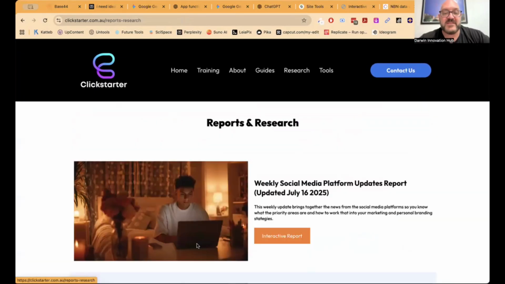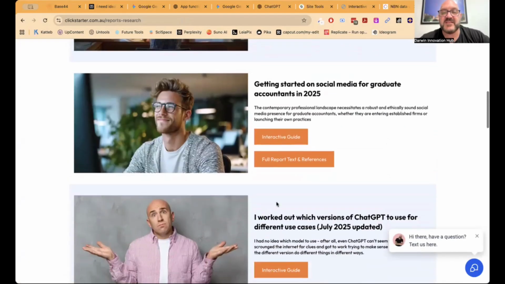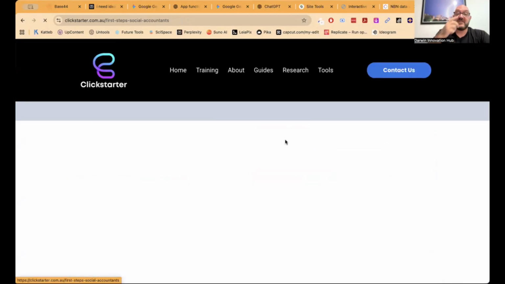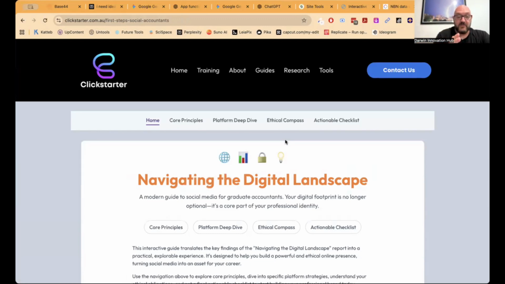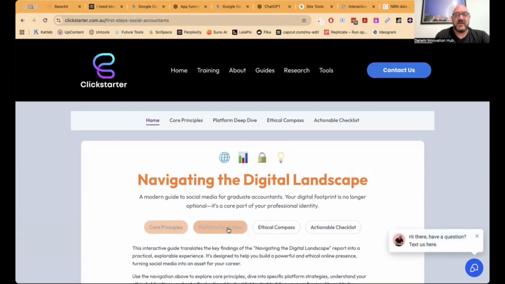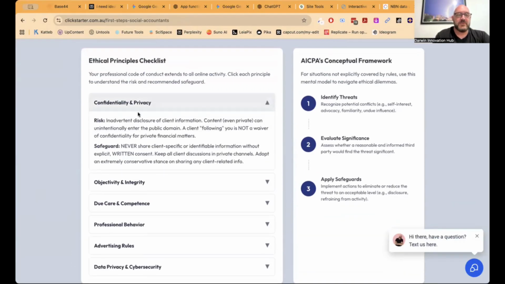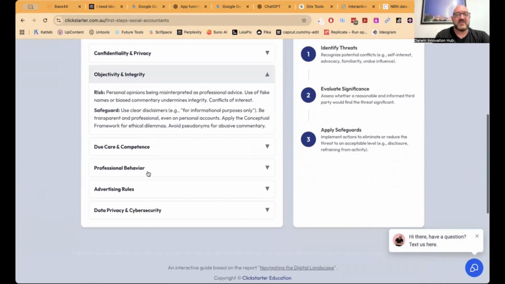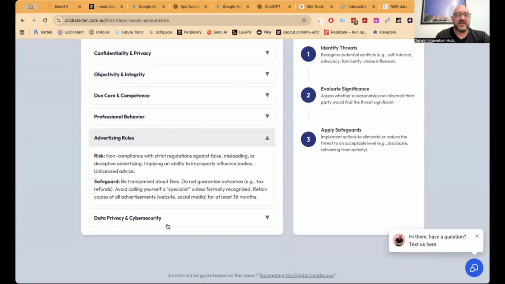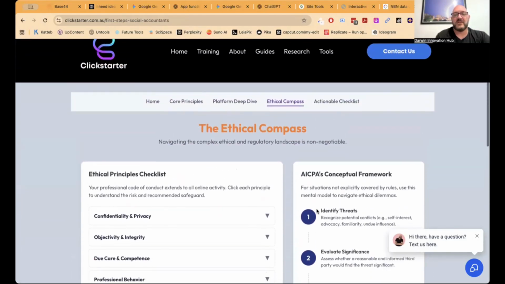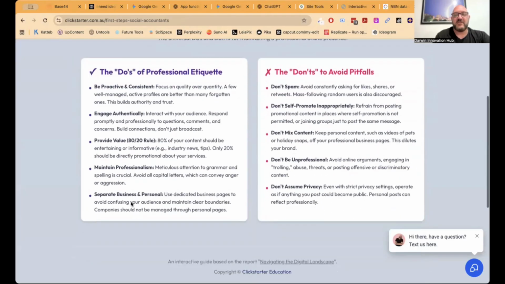Something else might be, say, for instance, the getting started with accountants. So I do this at the end of all of my big workshops and keynote speeches, whatever I've talked about. I turn it into an interactive guide for people to see. So in here, I've got all these interactive elements, the ethical principles. They can read more about it. So they've got something really attractive to click around rather than just a big, boring load of text, which they get enough of at university.